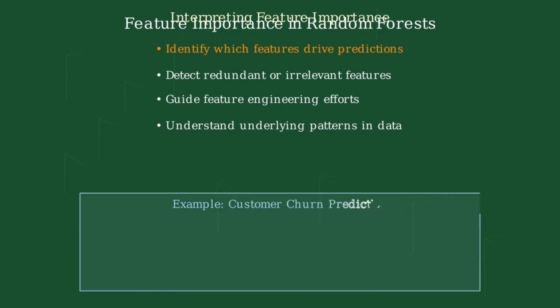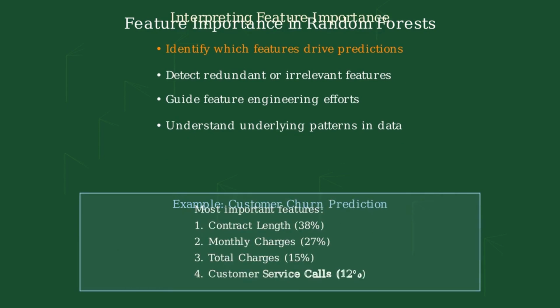Let's look at a practical example. In a customer churn prediction model, feature importance revealed that contract length and monthly charges were the most significant predictors of whether customers would leave the service. This insight allows the business to focus retention strategies on short-term contracts and pricing structure rather than less impactful factors.